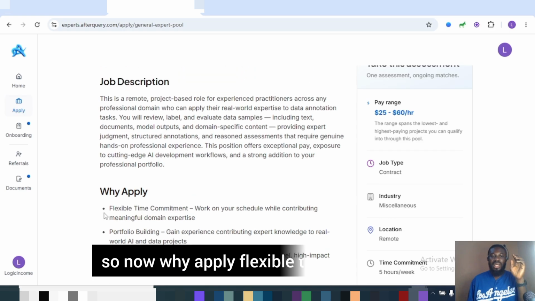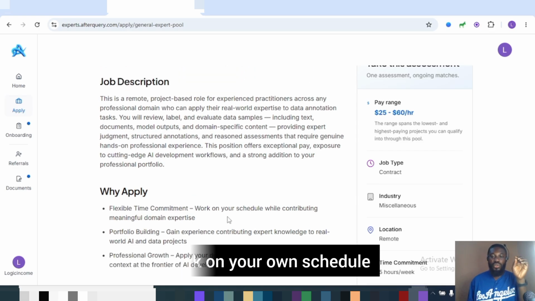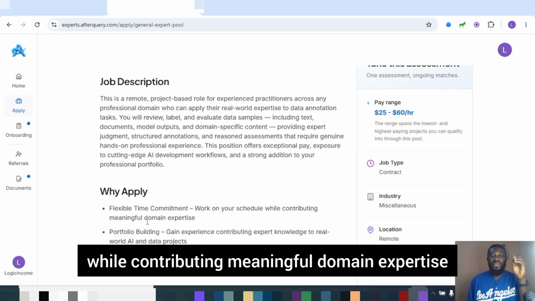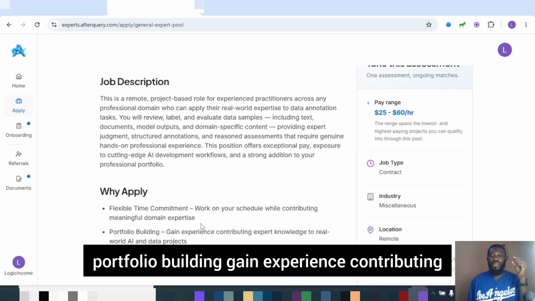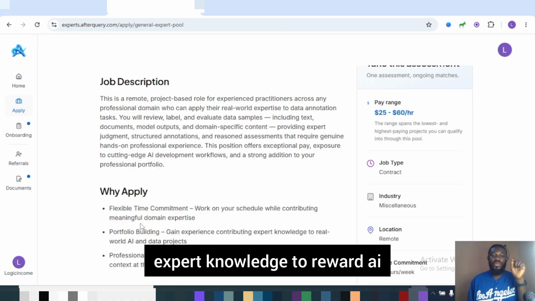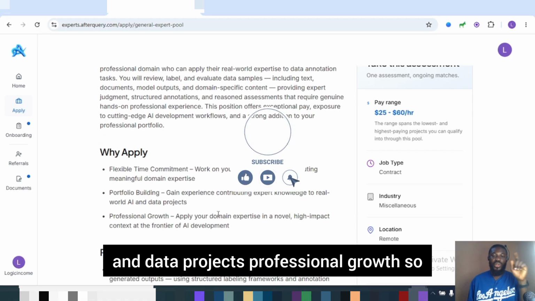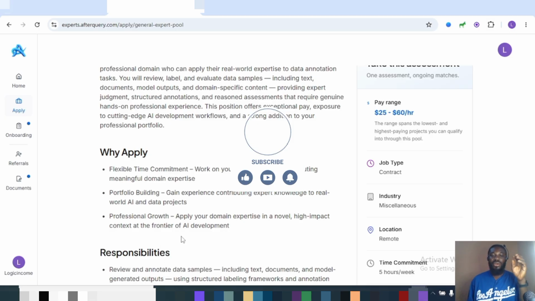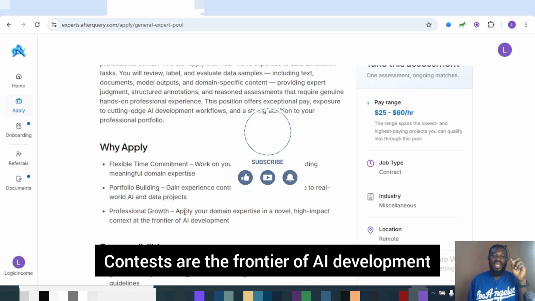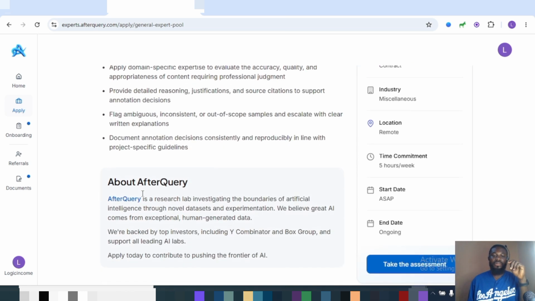All right. So now, why apply? Flexible time commitment, work on your own schedule while contributing meaningful domain expertise. Portfolio building, gain experience contributing expert knowledge to real-world AI and data projects. Professional growth, you want to apply your domain expertise in a novel high-impact context at the frontier of AI development. And now these are the responsibilities right here. And this is about AfterQuery.